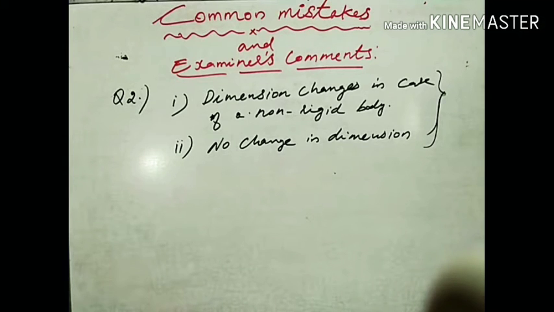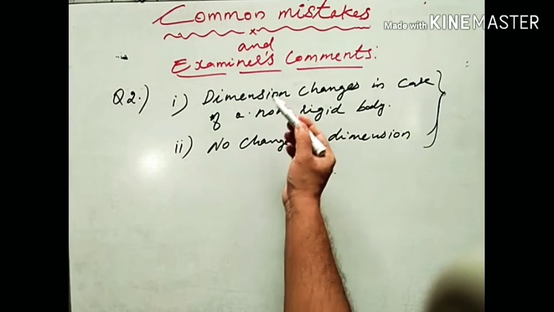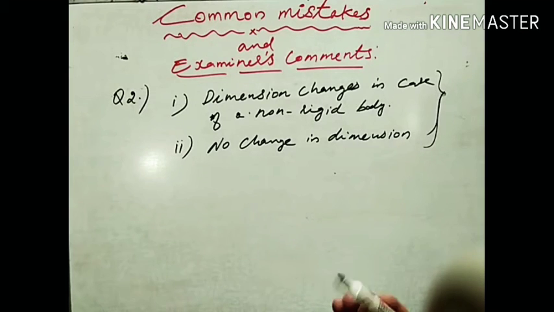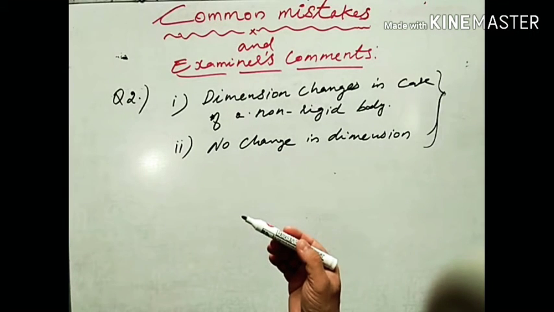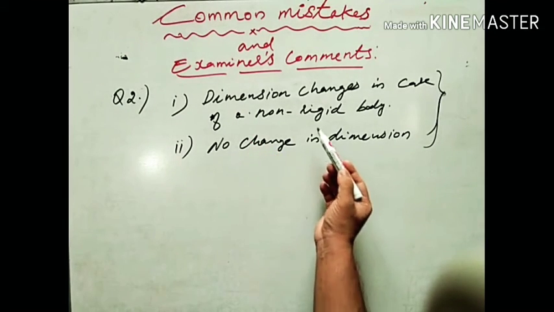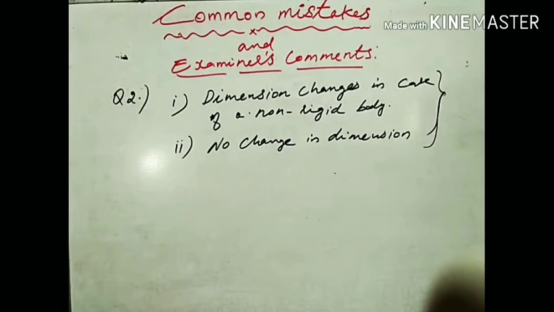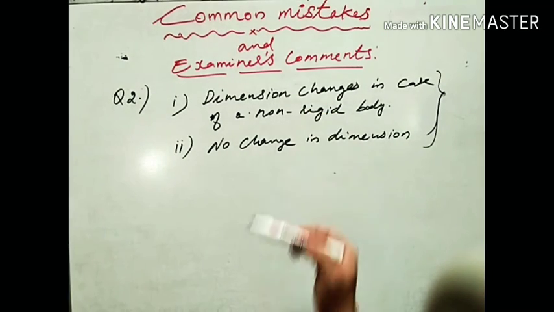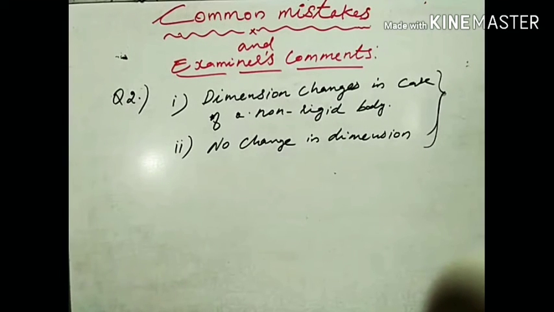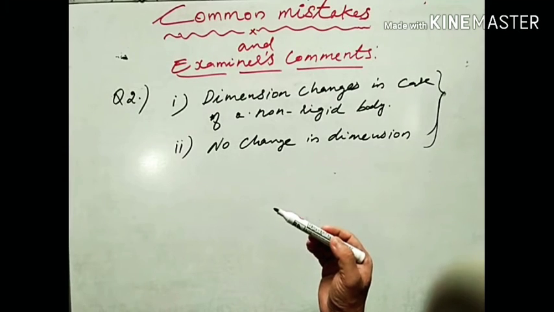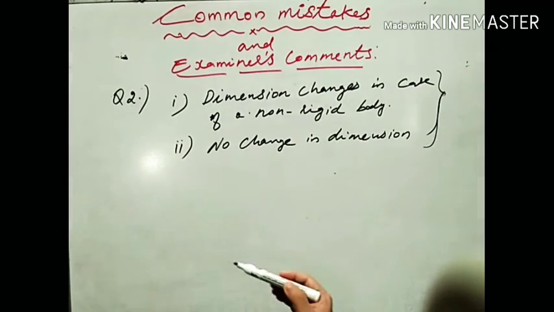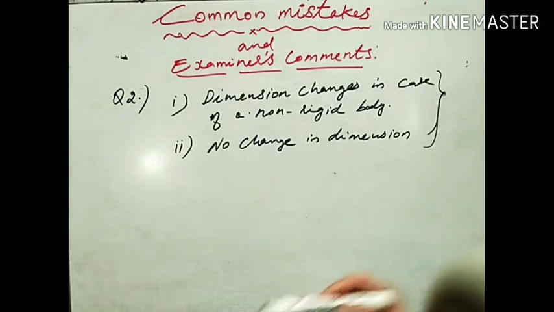Many of the candidates write the correct answer, but they lack conviction about the difference in the effect of force on these bodies. They do not have proper conviction. In many cases, they write the change either in case of a rigid body or in case of a non-rigid body. They don't mention any differences here. So most of the students were not able to write the correct difference in both cases. So these are the examiner's comments.